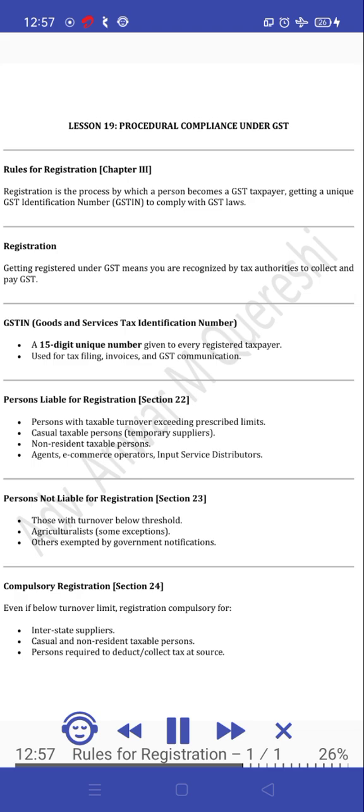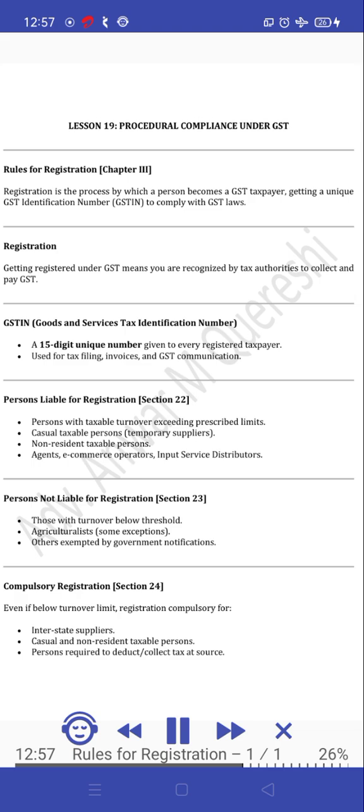GSTIN, Goods and Services Tax Identification Number. A 15-digit unique number given to every registered taxpayer. Used for tax filing, invoices, and GST communication. Persons liable for registration, Section 22. Persons with taxable turnover exceeding prescribed limits. Casual taxable persons, temporary suppliers. Non-resident taxable persons. Agents, e-commerce operators, input service distributors.